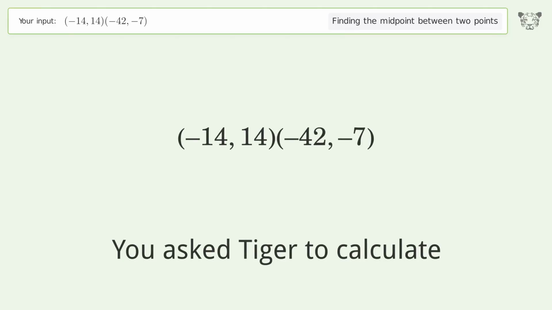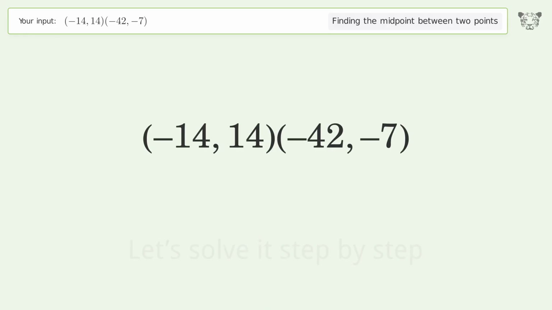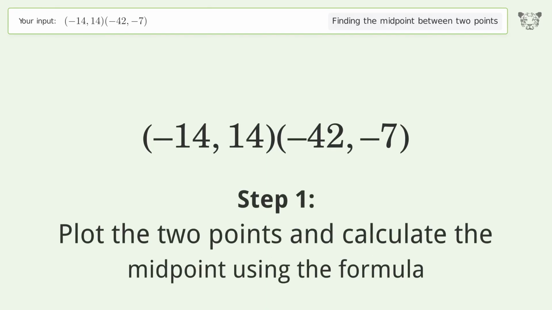You ask Tiger to calculate. This deals with finding the midpoint between 2 points. The midpoint between the 2 points is -28, 3.5. Let's solve it step by step. Plot the 2 points and calculate the midpoint using the formula.